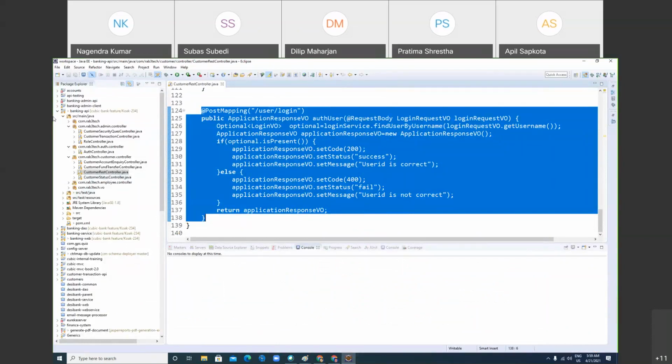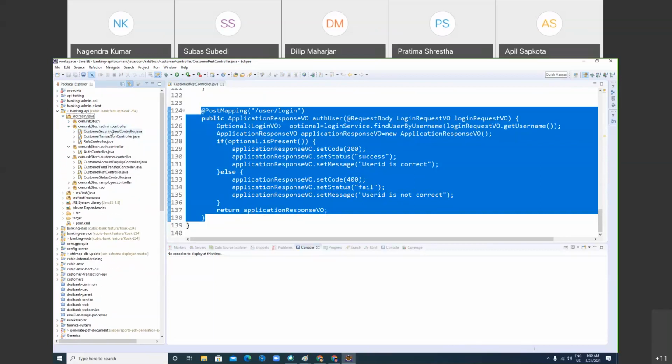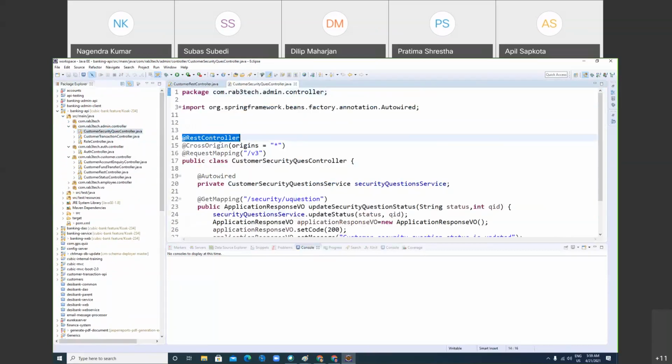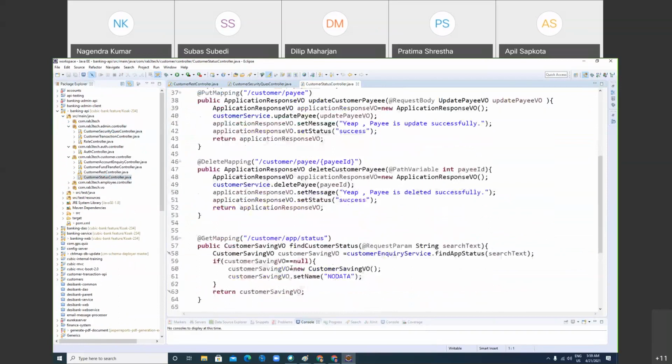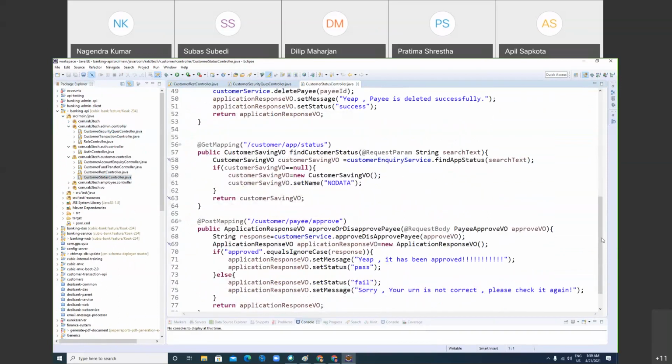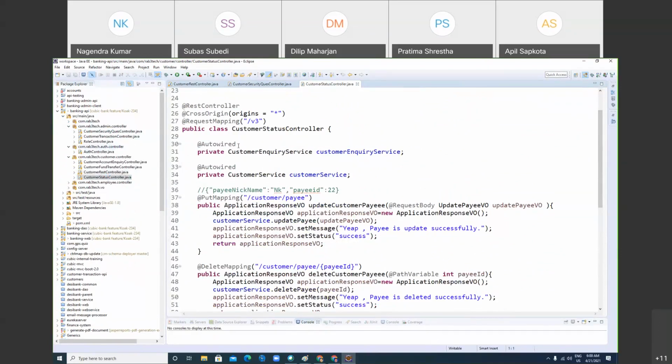Like here, now we have REST APIs. Can you see this? In this all we have REST APIs. How can you say it is a REST API? If you open the class, it must be annotated with RestController. Can you see this? This is a REST API or not? You should answer it. Yes, it is a REST API. We have many REST APIs. You see many classes, and these classes are not talking to the service layer, DAO layer.